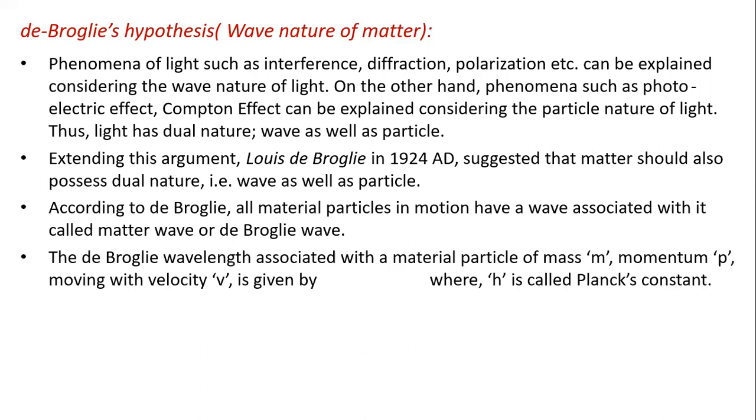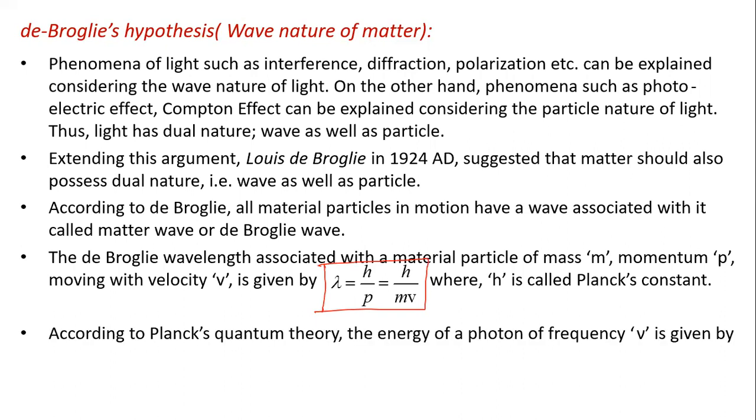According to de Broglie, all material particles in motion have a wave associated with them, called matter wave or de Broglie wave. The de Broglie wavelength associated with a material particle of mass m, momentum p, moving with velocity v is given by lambda equal to h by p, or p we can write as mass into velocity. In that formula, h is Planck's constant.